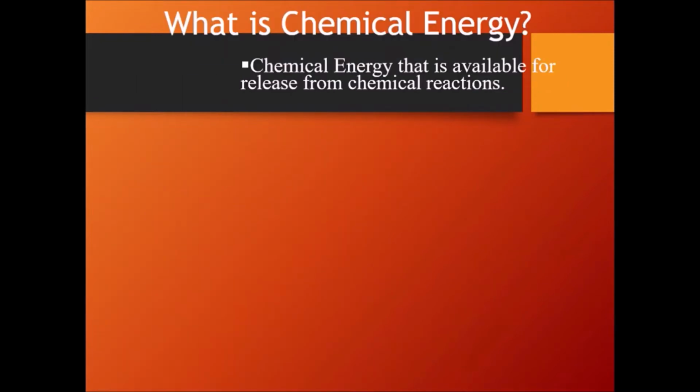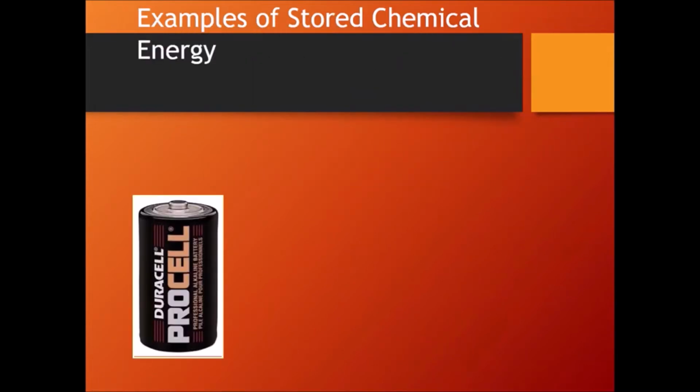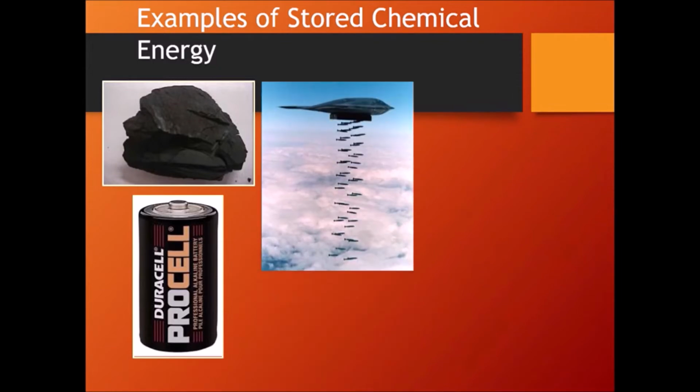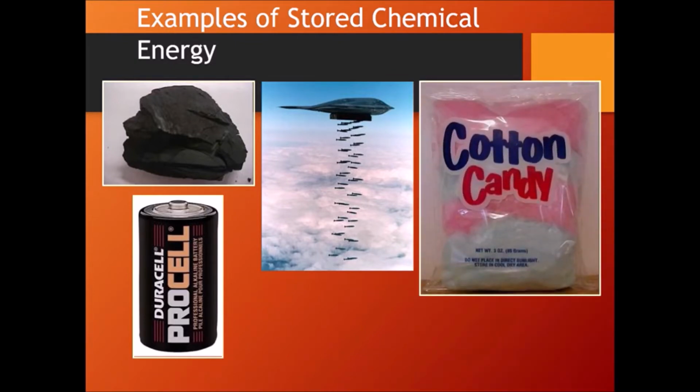What is chemical energy? Chemical energy is the energy available for release from chemical reactions. The chemical bonds in a matchstick store energy that is transformed into thermal and electromagnetic energy when the matchstick is struck. A cell consists of chemical energy, coal consists of chemical energy. All these bomb weapons consist of chemical energy. This cotton candy itself is chemical energy. Your food is a chemical, so it is chemical energy. Of course, all plants and trees have chemical energy in them, in the form of cellulose.